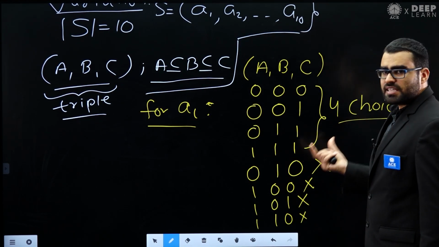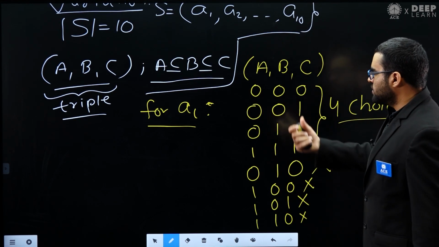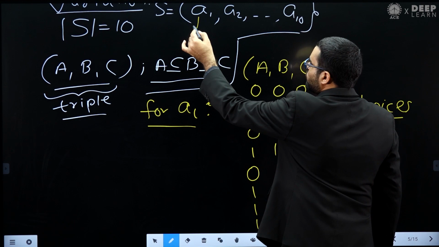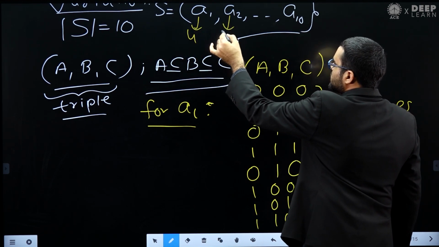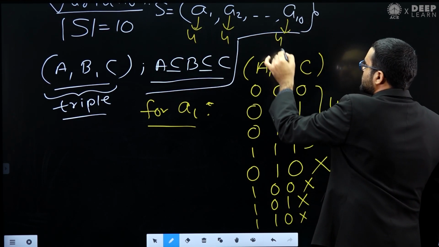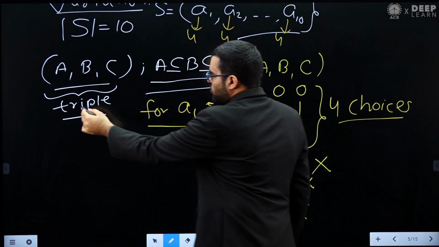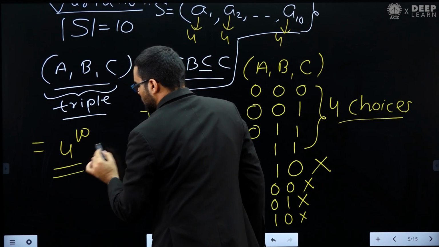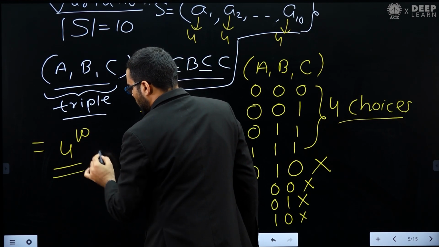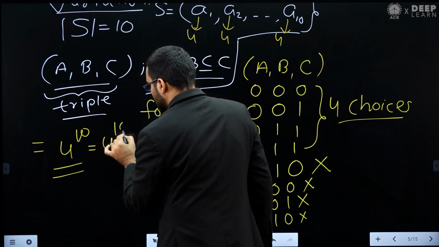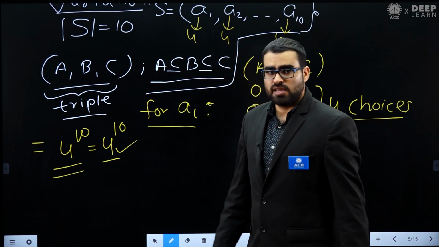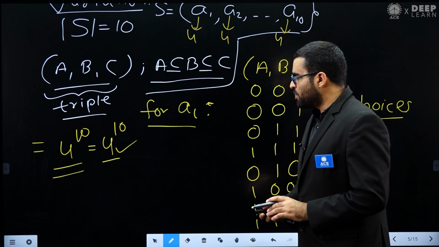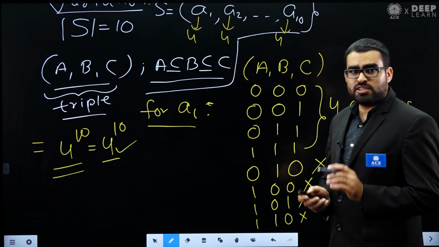So for each element I have 4 choices, and in total I have 10 elements, so 4 choices for each of them. So how many triples of this type can I create? That will be 4 power 10. So this will be the answer. This is how you can solve this type of variation and this type of question. For this question we have seen 2 methods.